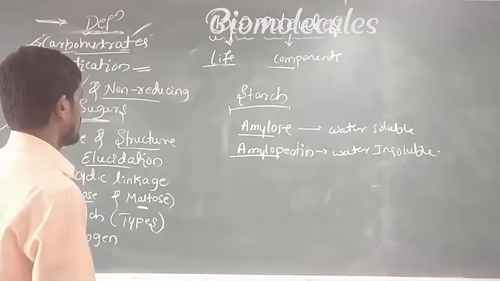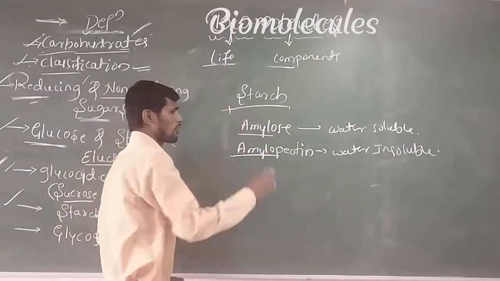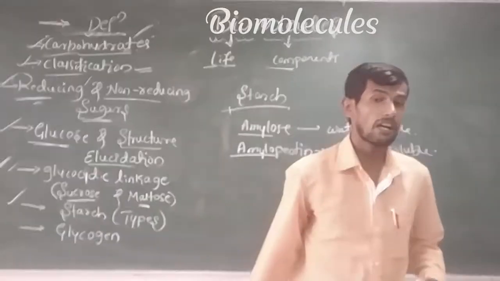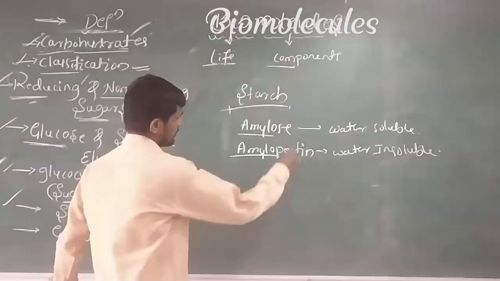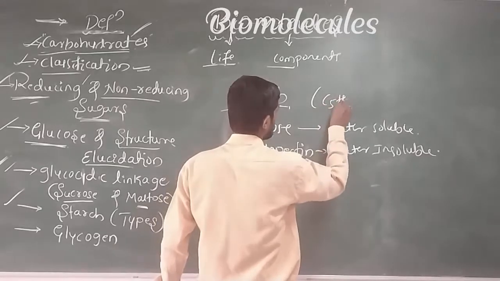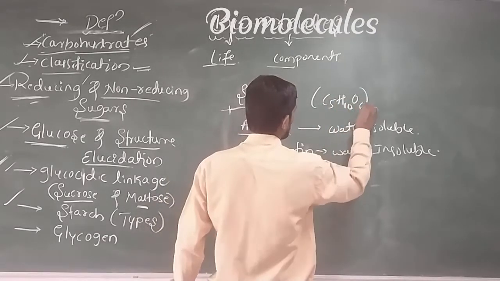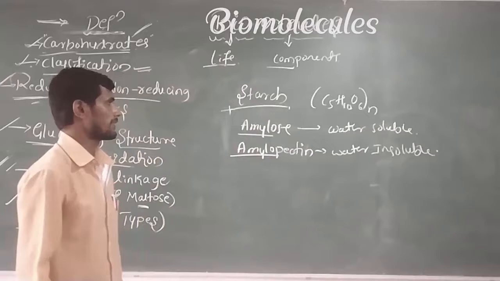Next, usually when you observe the general formula of polysaccharides, it is observed like this: C5H10O6 n times.